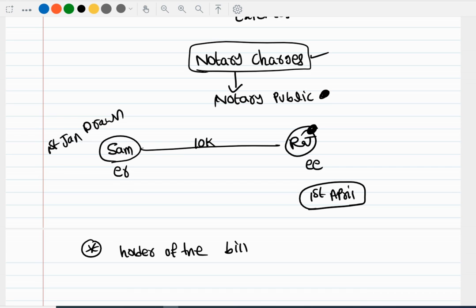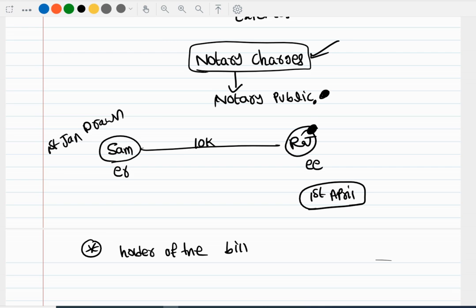That fact, Raj dishonored the bill, we have to go to the notary public and notarize it. In our bills of exchange we're going to write that Raj dishonored the bill, right? For this the notary public will charge some money, some 100 or 200 rupees. That we'll call notary charges, right? To notarize the document, the notary public will charge some charges, that we'll call notary charges.